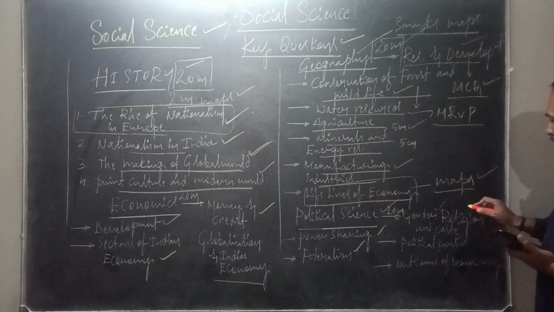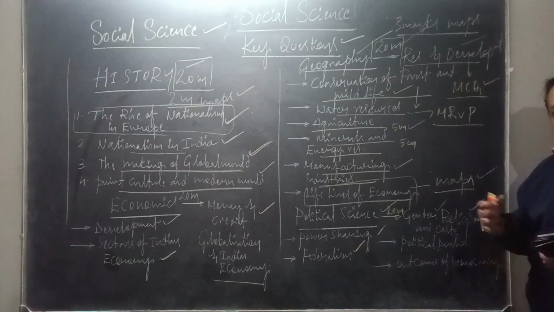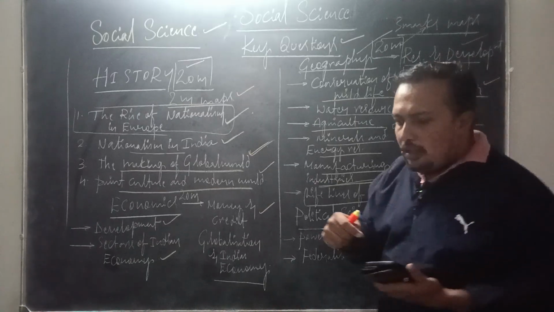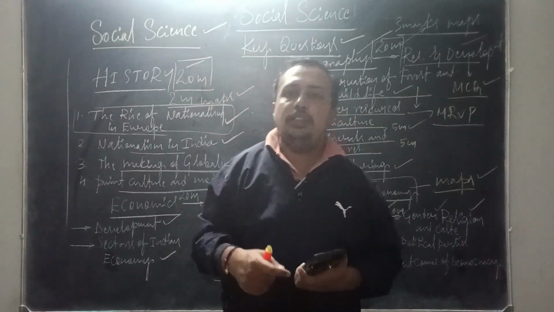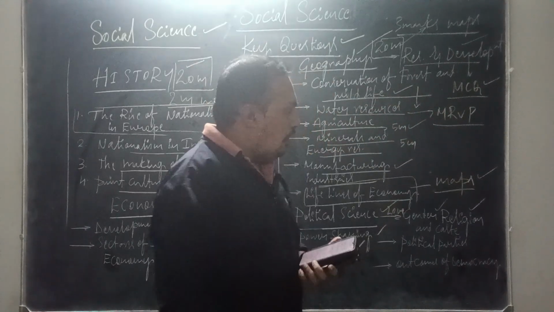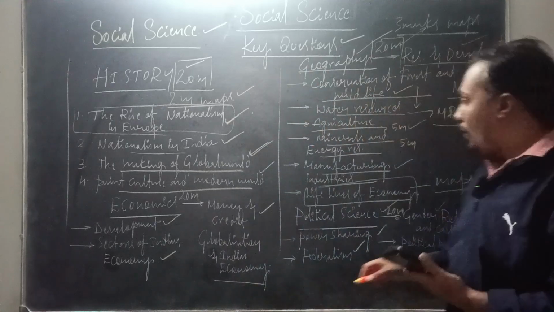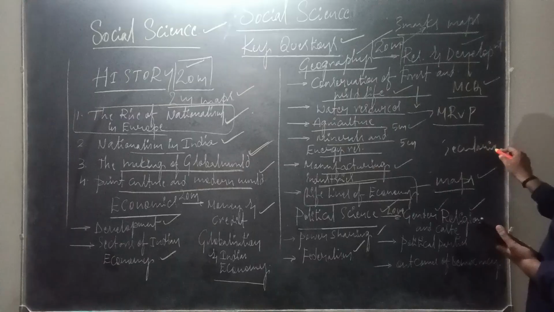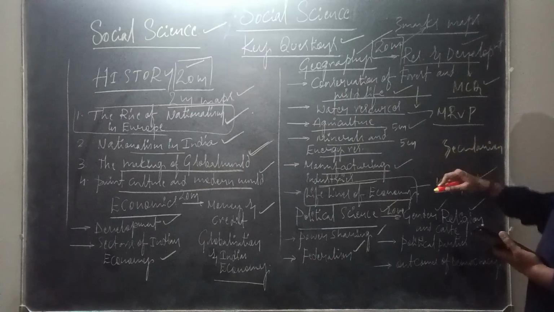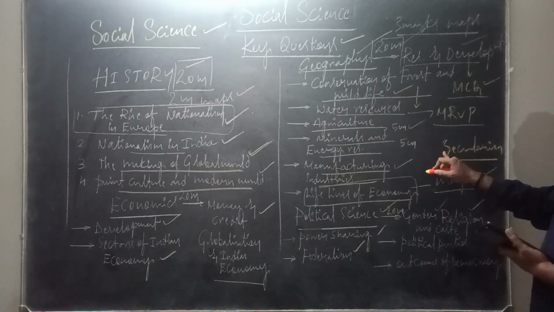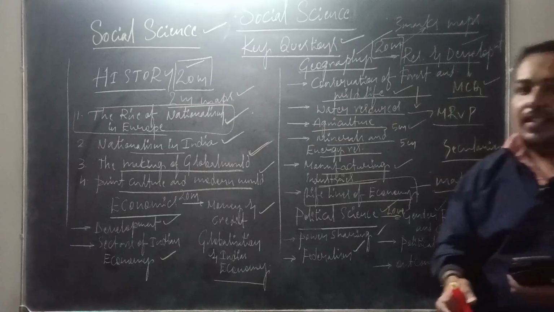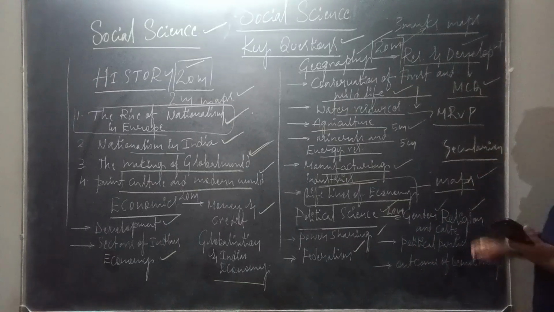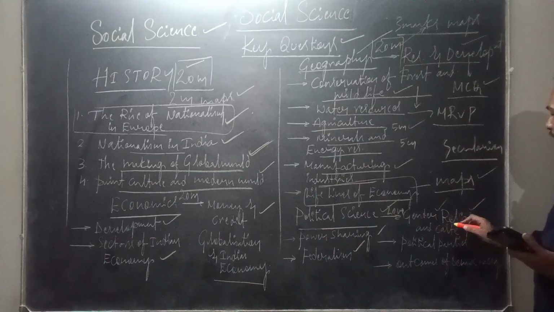So after gender, religion is very important. Under religion, communalism, what is the impact of communalism in politics, is a 2 marks question. A very important question in religion is secularism. What is it? How India is practicing secularism is very important. So what are the constitutional provisions of secularism in our country, India? It's a 3 marks question from this chapter, Gender, Religion and Caste.